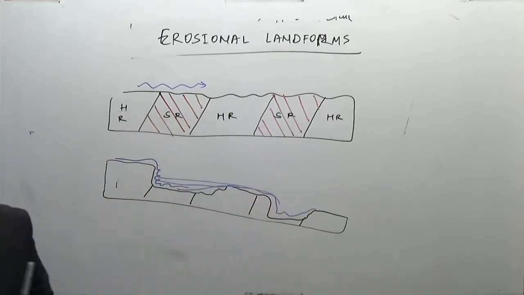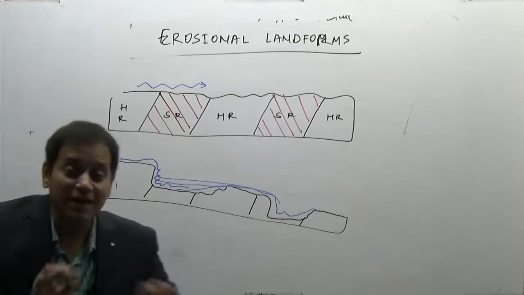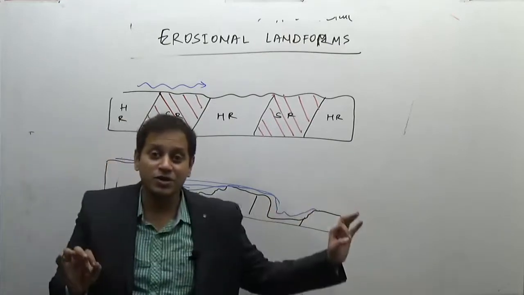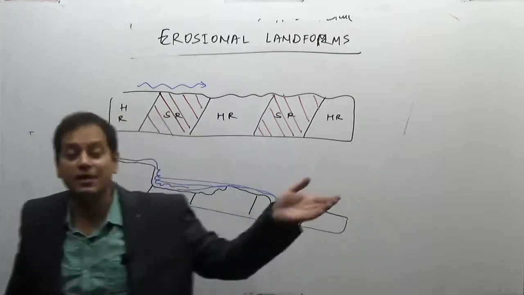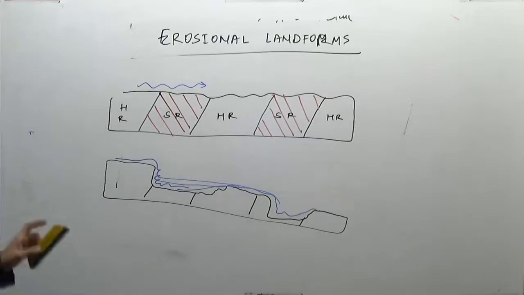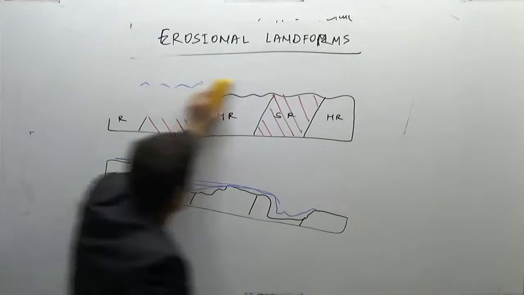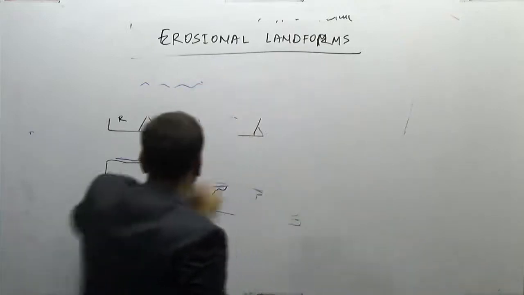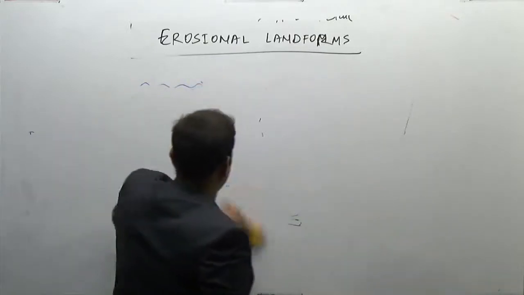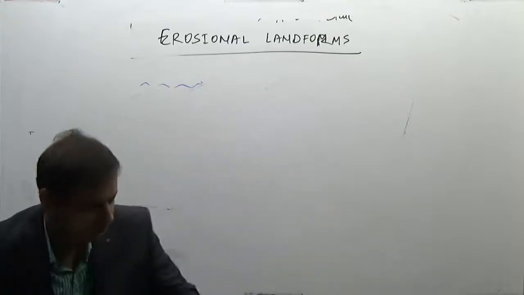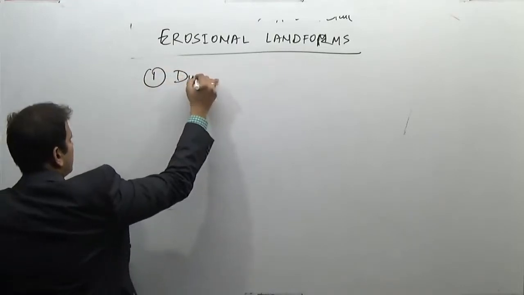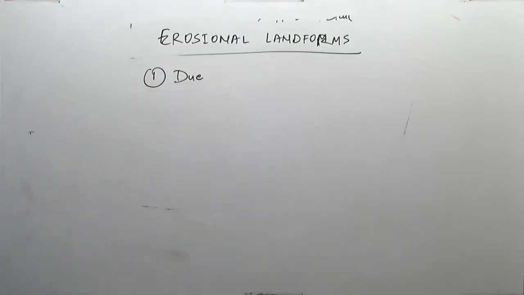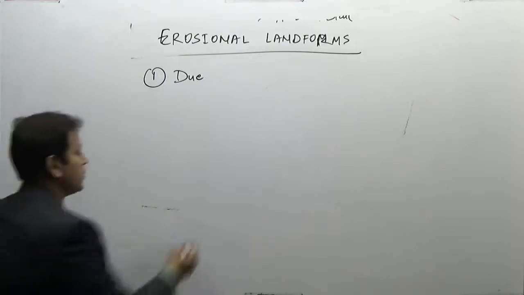So one of the first reasons for the formation of a waterfall is unequal resistance of hard and soft rock, or we can say differential resistance of different kinds of rocks. So the first reason for the formation is due to unequal resistance of different rocks.